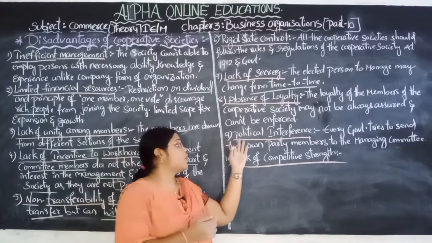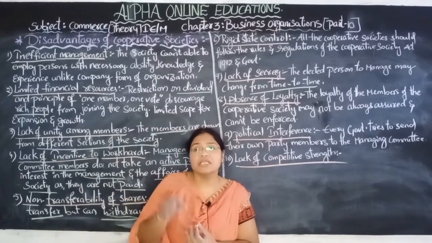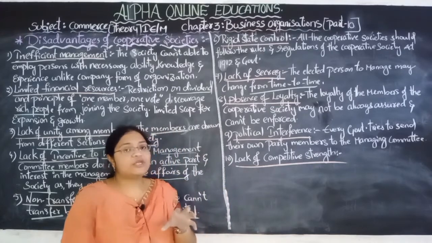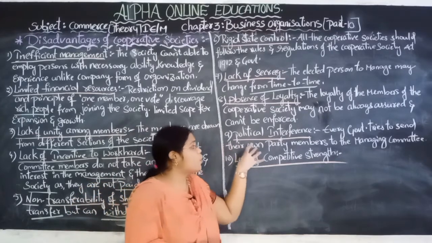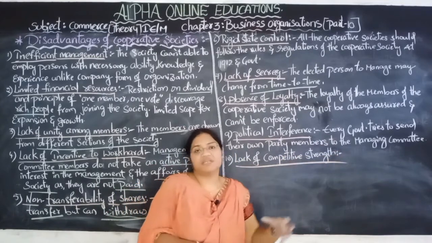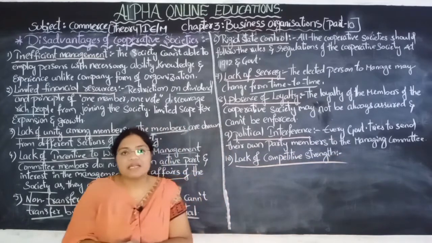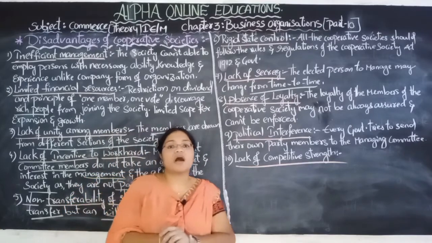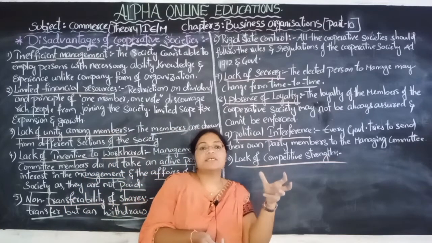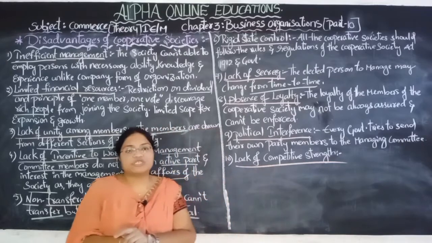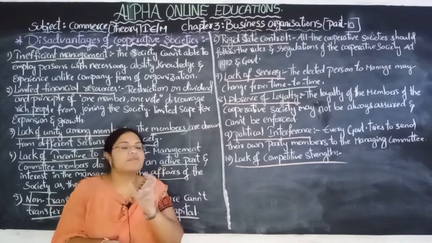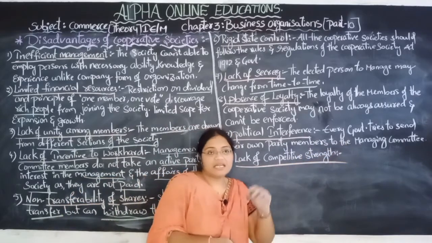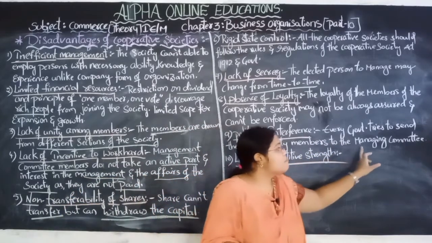And the next one is political interference. The political party which is ruling tries to send their own party member to the managing committee. As elections are held to select the managing committee member, that member will be from the current government which is presently running. That government member will be the member of the managing committee.